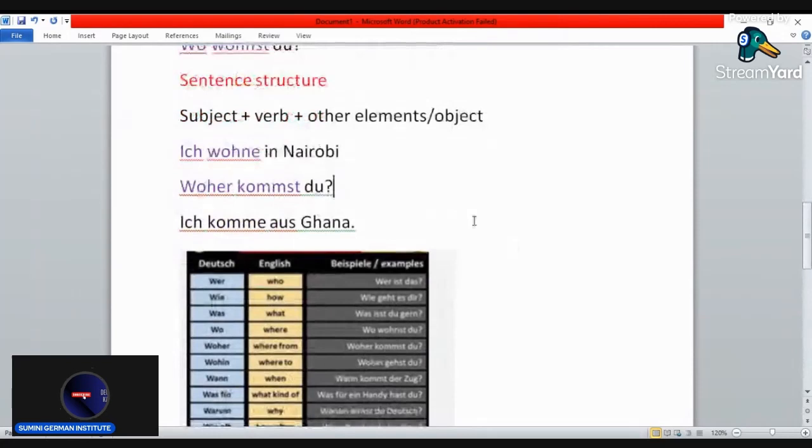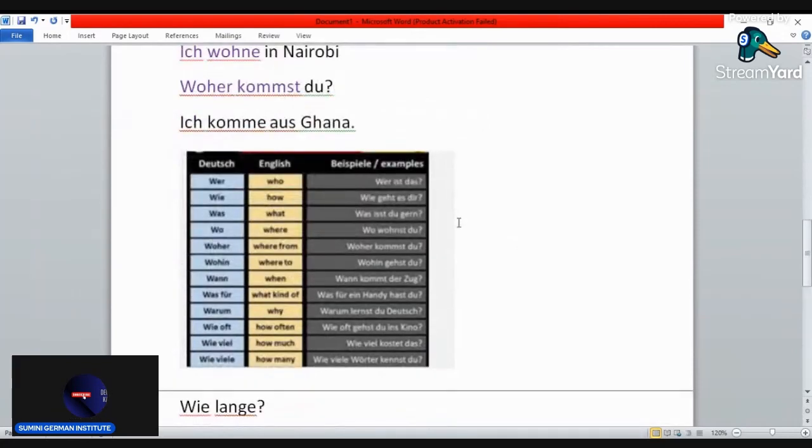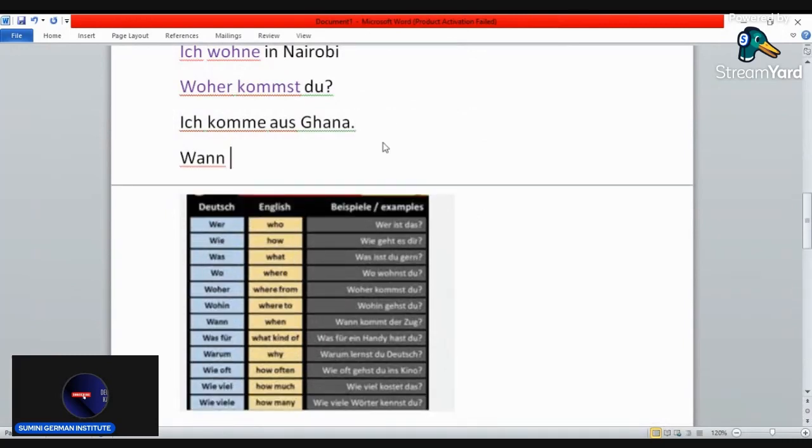So let's go to the next one, which is wann. Wann, when. So you can say wann kommt der Zug? Wann kommt der Zug? Wann is when. Is the train coming? So in German you cannot just translate. You're supposed to learn the structure of something so that you can construct a sentence. Okay? Wann kommt der Zug? When is the train coming?